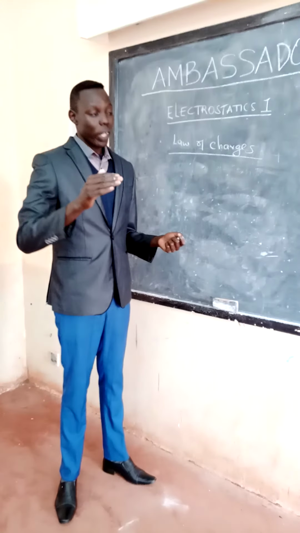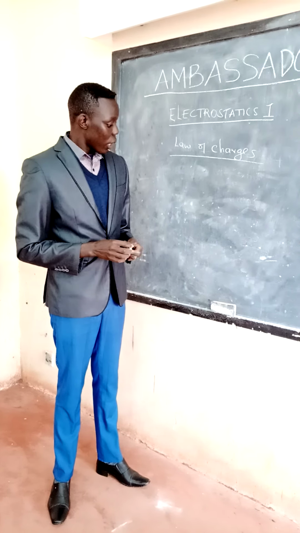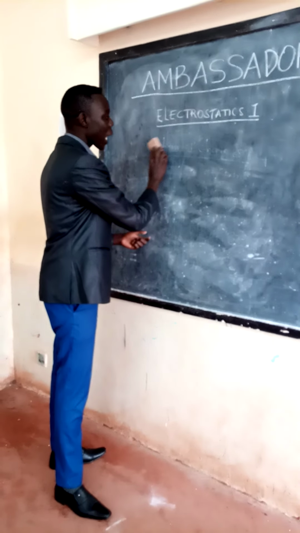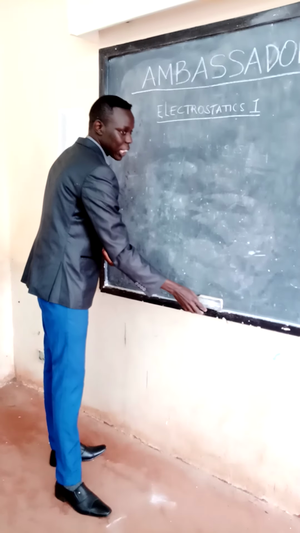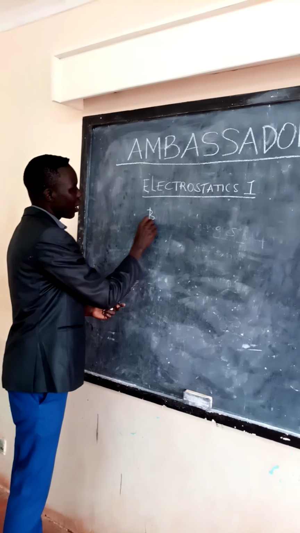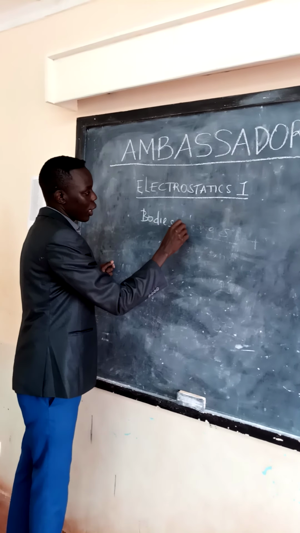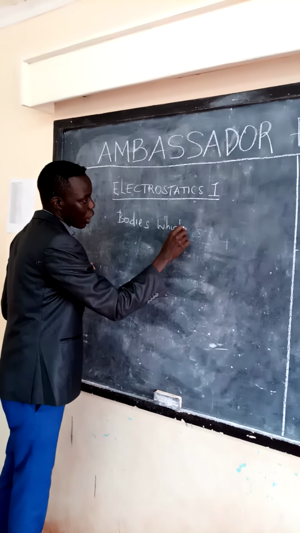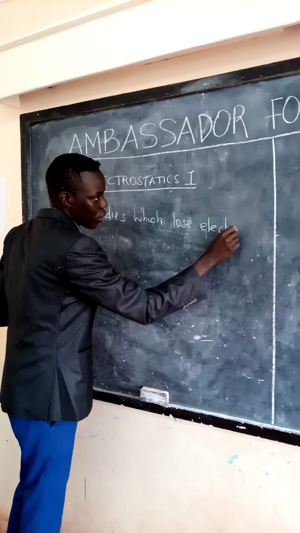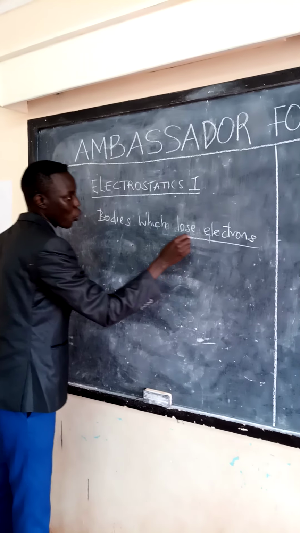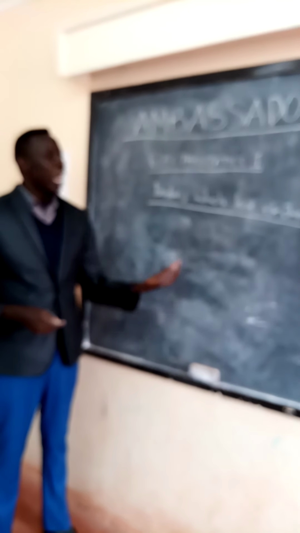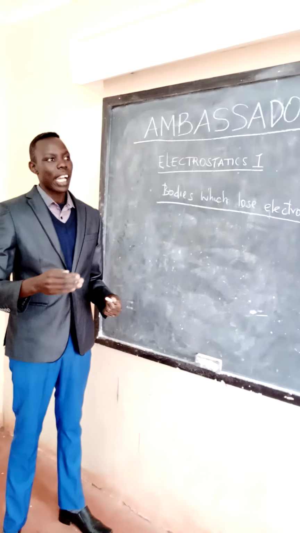So now, the way I have said, a body can either lose or gain electrons. So let me give an example of bodies that become positively charged when rubbed. Bodies which lose electrons when rubbed. What do I mean? I simply mean bodies which become positively charged when rubbed.